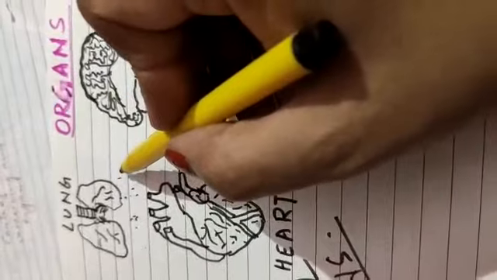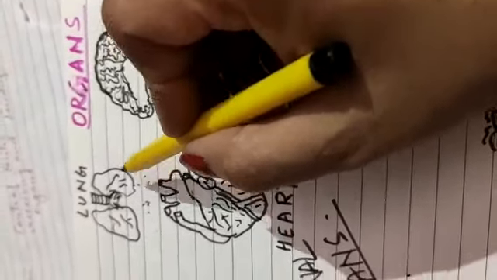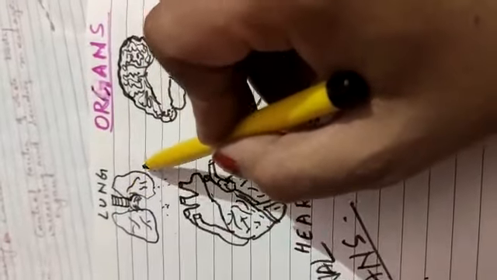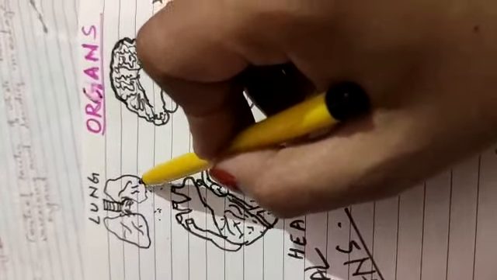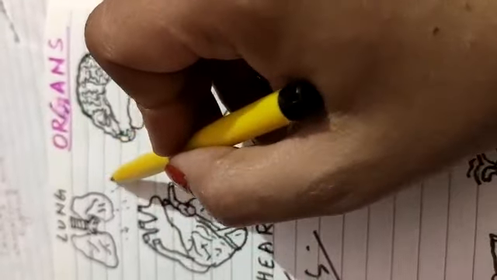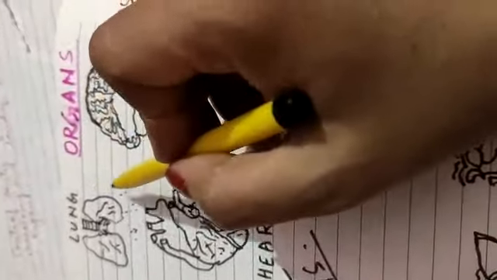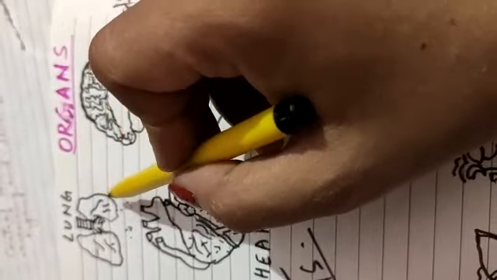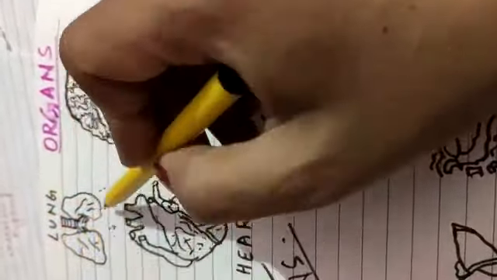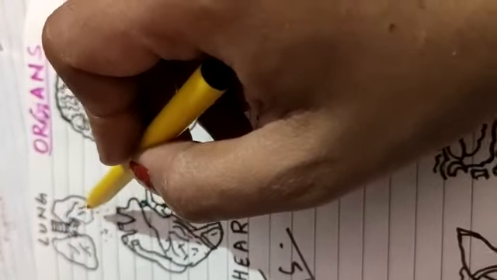Suppose this is a lung part, and here the process of respiration or breathing occurs. So many organs join together to form an organ system.